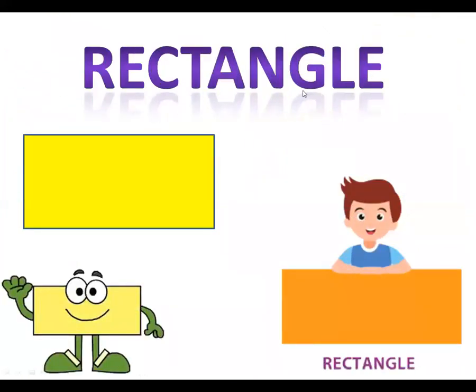Now, let's see rectangle. Which shape is this? Rectangle. Now see the spelling. R-E-C-T-A-N-G-L-E. Rectangle. Which shape is this? Rectangle. Now let's see different things of this shape.